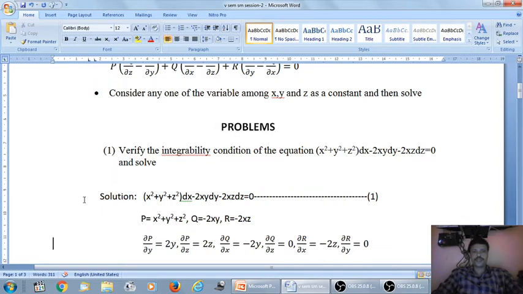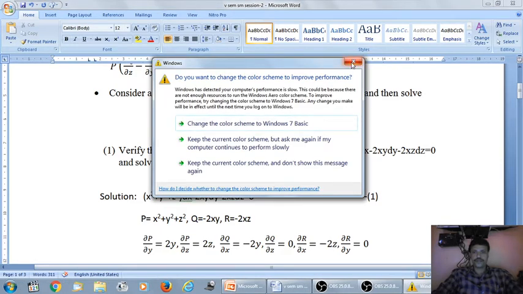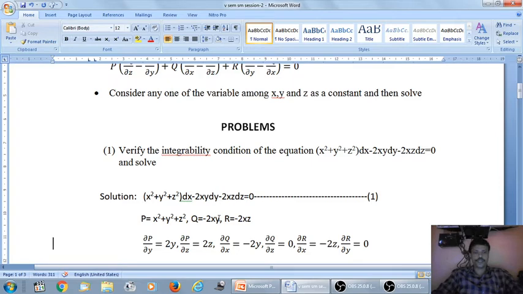Verify the integrability condition of the equation (x square plus y square plus z square) dx minus 2xy dy minus 2xz dz equal to 0 and solve. First, consider the given equation, call it 1. Now we have to test the integrability condition. For this, write down the p, q, r values. We already know p is the coefficient of dx, that is x square plus y square plus z square. Q is the coefficient of dy, which is minus 2xy. And R is the coefficient of dz, and this will be minus 2xz.